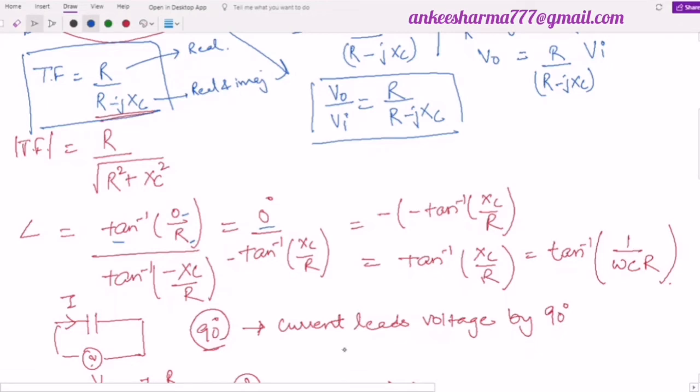If I go to the denominator, in the denominator we have tangent inverse, again with the formula imaginary term upon real term. The imaginary term over here, I will not consider j, is only minus XC. So it is minus XC, the real term is again R, so it is divided by R. I have just taken this minus outside. You all know the rule All Sin Tan Cos, you must have studied it this way.